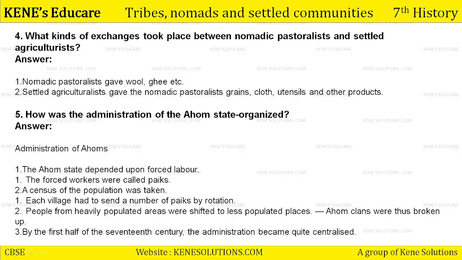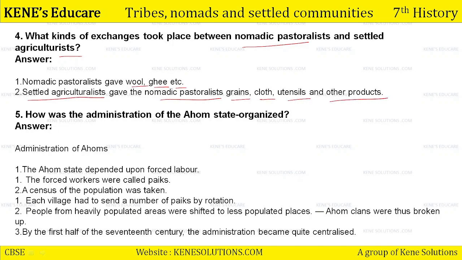Question number 4, what kind of exchanges took place between nomadic pastoralist and settled agriculturalist? Nomadic pastoralist gave wool, ghee, etc. And the settled agriculturalist gave the nomadic pastoralist grain, cloth, utensils, and other products. Okay.